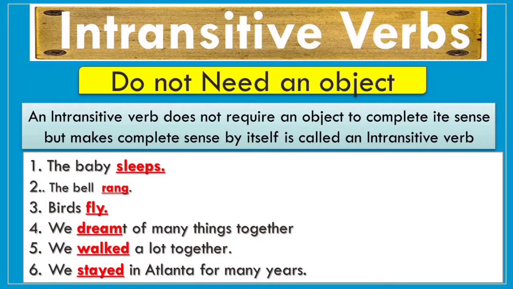Let us see the definition of intransitive verbs now. So dear students, an intransitive verb does not require an object to complete its sense, to complete its meaning, but makes a complete sense by itself, is called an intransitive verb. So dear students, जो वाक्य ऑब्जेक्ट के सिवा खुद का एक मीनिंग बना सकता है उसे हम intransitive verb कह सकते हैं. फॉर एग्जाम्पल, द बेबी स्लिप्स.